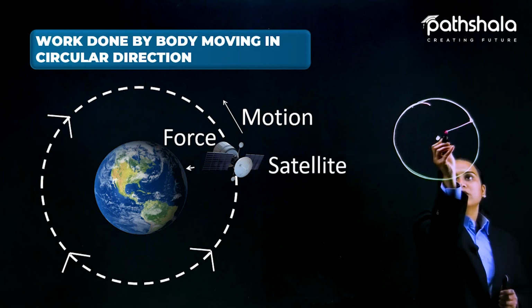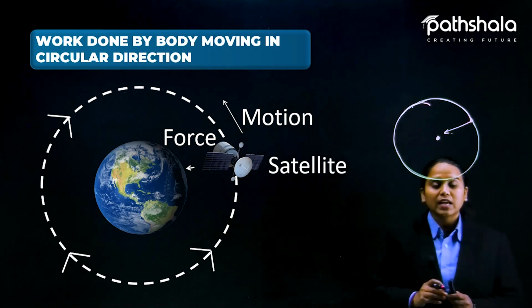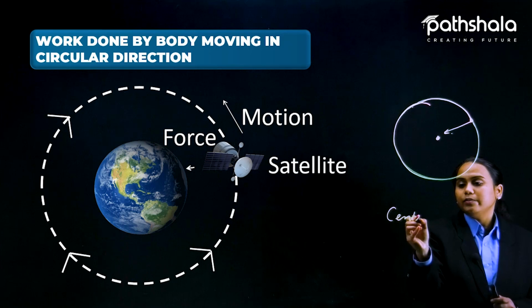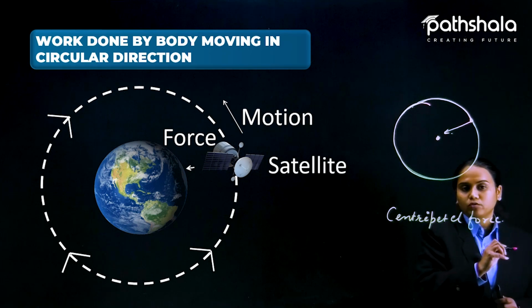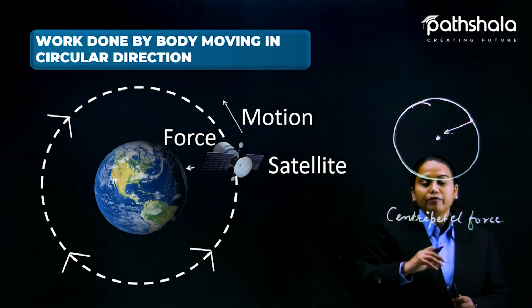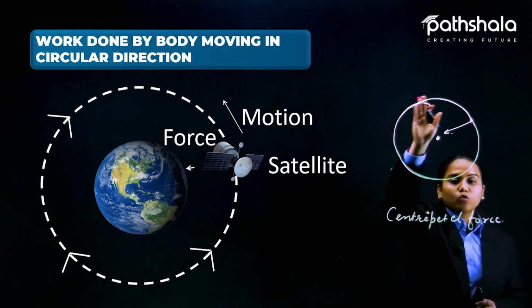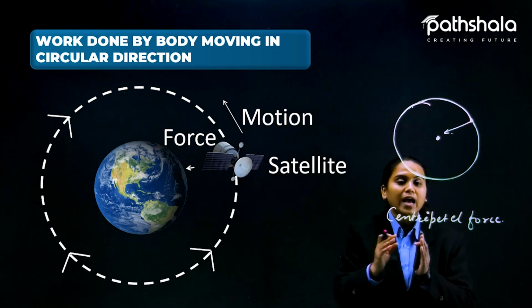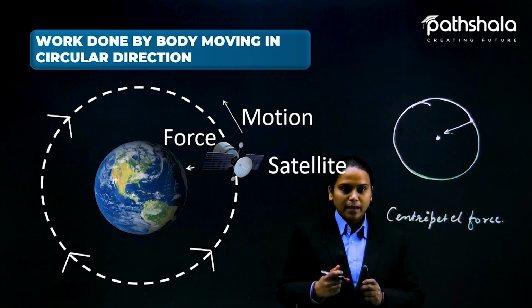One is the attracting force, and we can say this force is the centripetal force. What kind of force? Centripetal force. That is the inside force. But what if we drop this circular motion? If a body which is moving in this circular path is stopped moving, what happens to that body? Let me tell you one example.